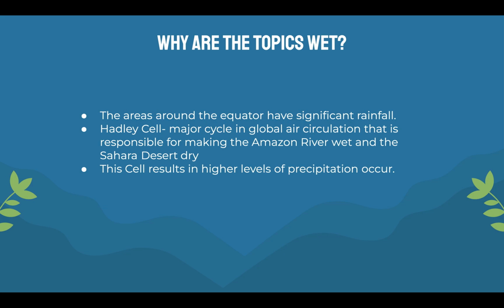Next, why are the tropics wet? The areas around the equator have significant rainfall. The Hadley cell is a major cycle in global air circulation that is responsible for making the Amazon River wet and the Sahara Desert dry. This cell results in higher levels of precipitation. So this is what is responsible for making the tropics wet. The tropics are obviously very wet and humid, and other places are not. And the Hadley cell is responsible for making this happen.